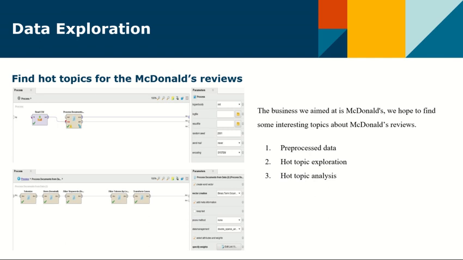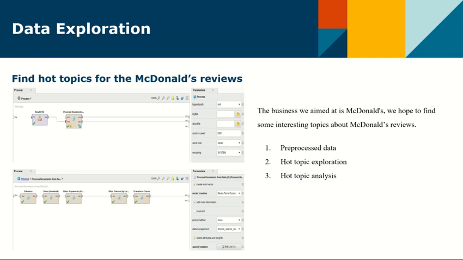The second step is hot topic exploration. We hope to split the sentences in the document into a series of words through tokenized operators and through the analysis of the stem of the word. Some words with high frequency are selected. Through the statistics of high-frequency words, we can select some popular topics from the analysis.